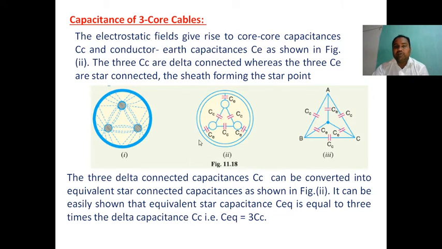For resistances, when delta is converted into star, the value reduces, but capacitance is the opposite to resistance. Whenever delta is converted into star, the capacitance value increases. If all three capacitances have the same value, C equivalent is equal to 3 times the core-to-core capacitance.